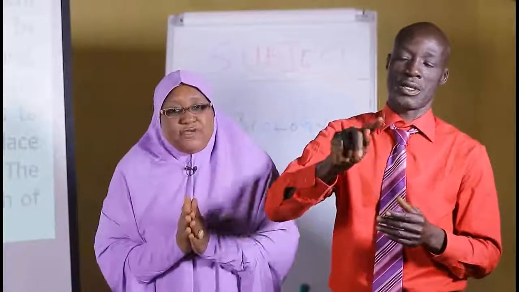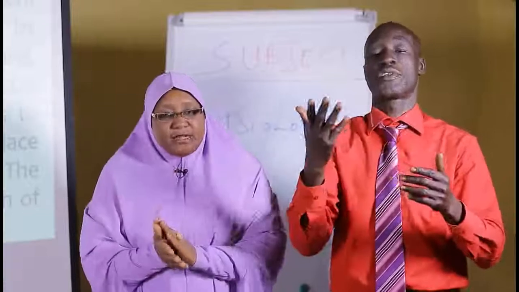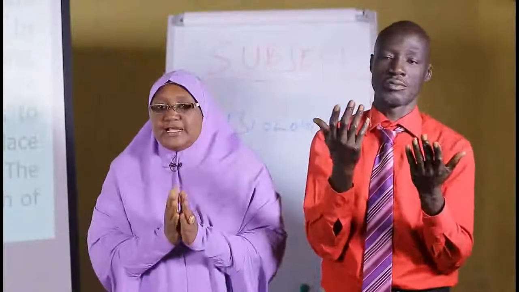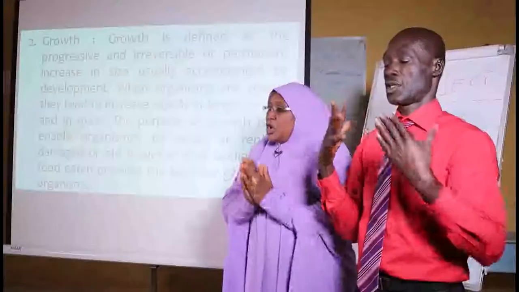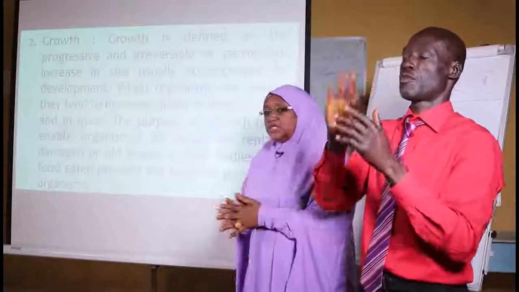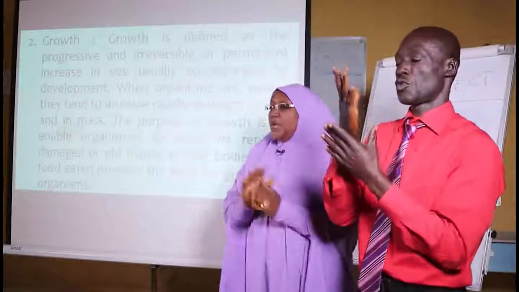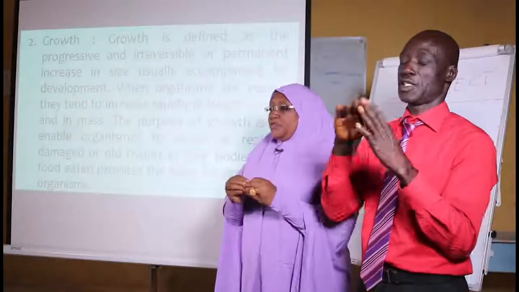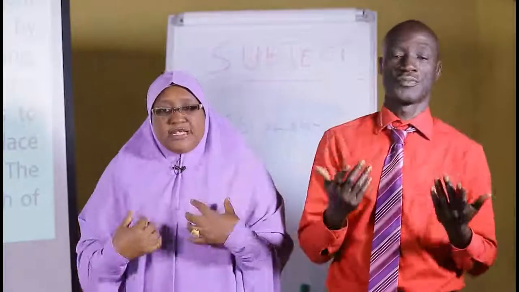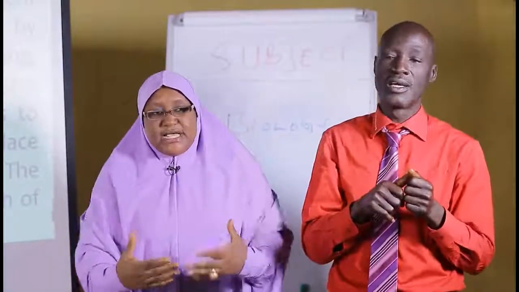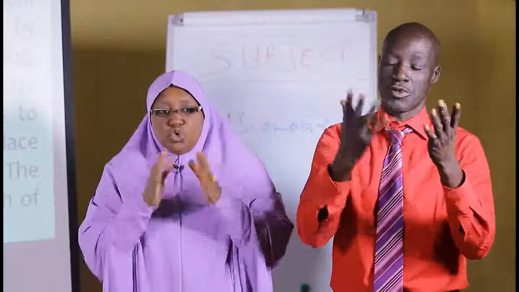So we say all living organisms, be it plants and animals, they grow. It is a character that is shared between plants and animals: growth. All plants grow and all animals grow. The only difference is the way they grow. In animals, growth is in all the parts of the body. When you are growing, your hands cannot grow faster than your legs. You grow equally.